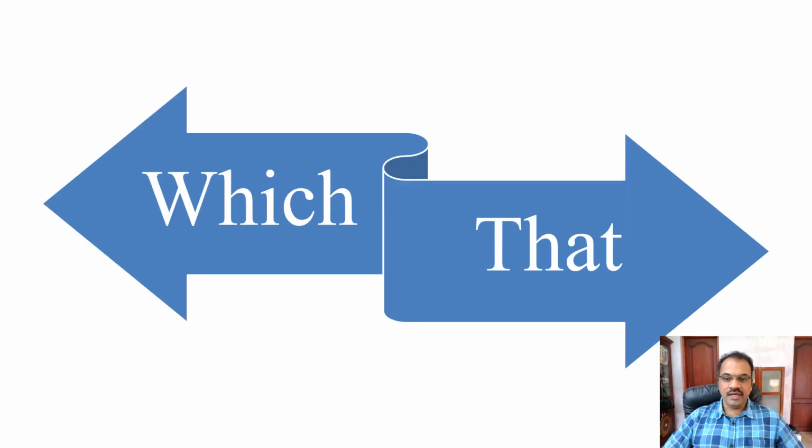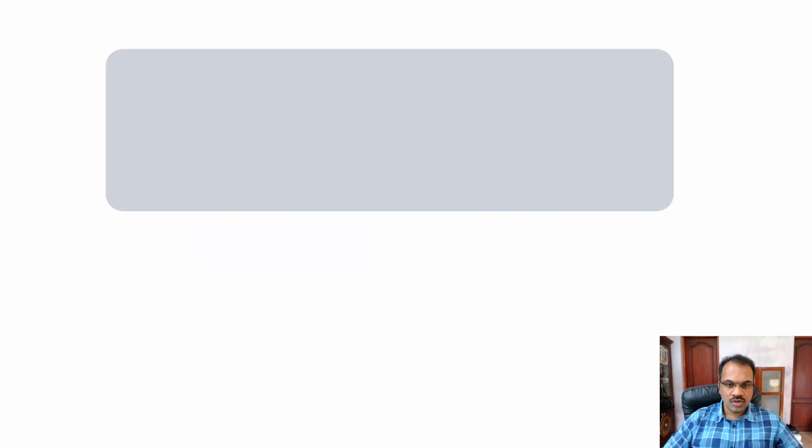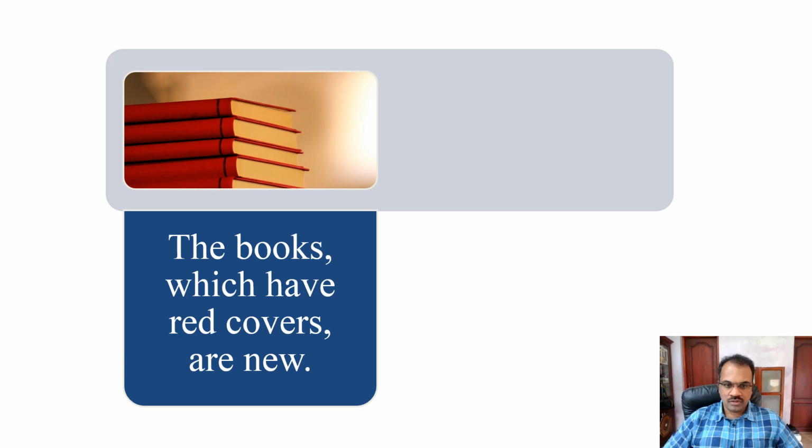Which and that are again very confusing for many authors. There is a very distinct difference between the meanings of these two words. Let us understand the difference using a very simple example. The books, comma, which have red covers, comma, are new. What this sentence means is that all the books have red covers and all of them are new. When you say which, that applies to whatever noun is there, the entire group, all the books.